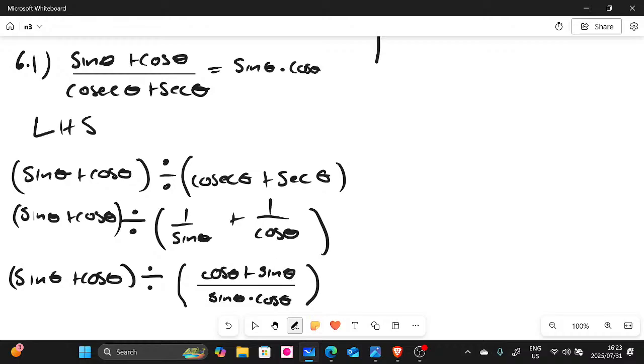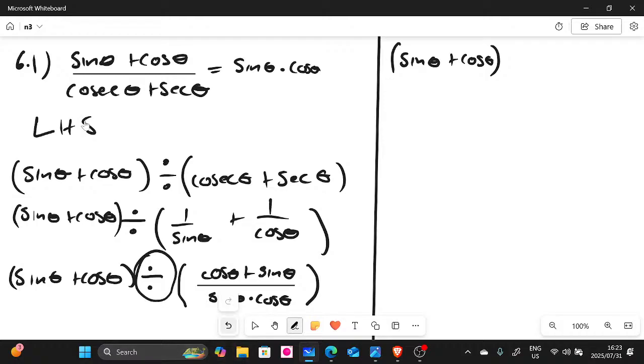I hope you guys can see. I'm going to continue this side to avoid wasting space. So we still have this side, we do nothing. We still have sine theta plus cos theta. Now, instead of writing this division here, we change that into multiplication.